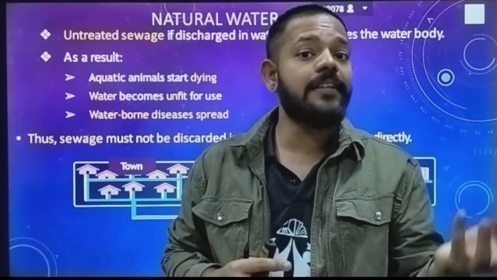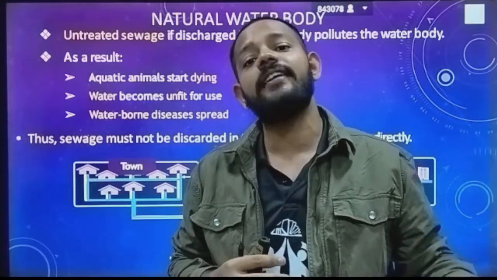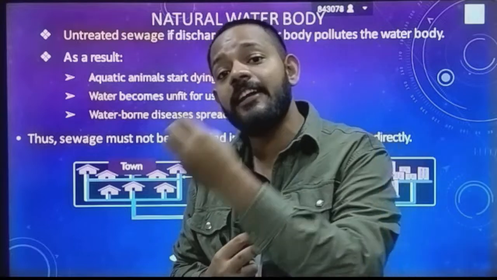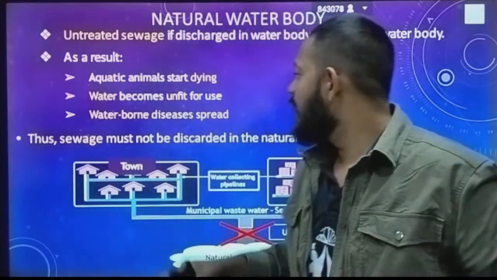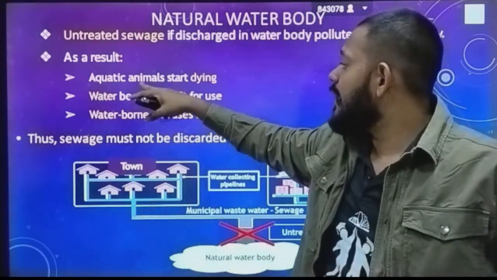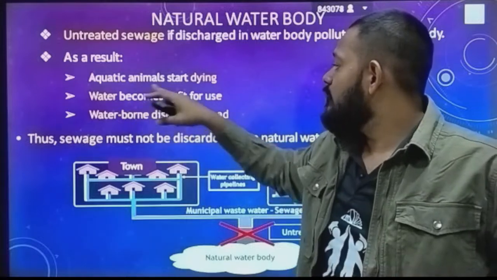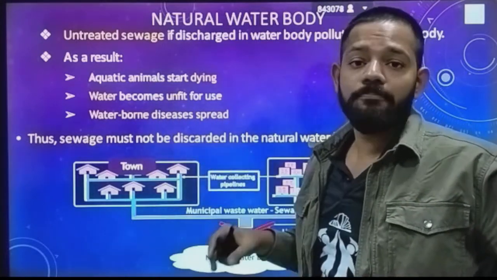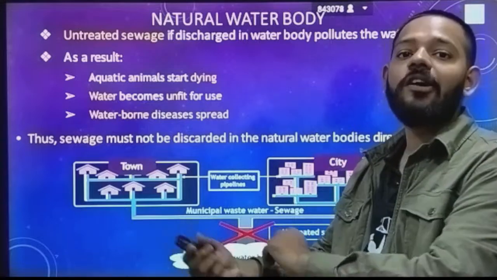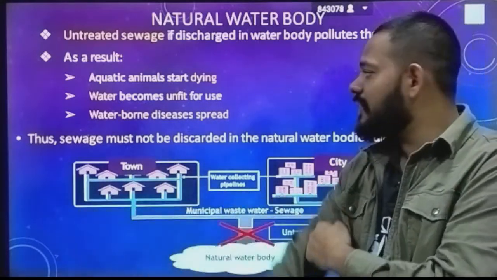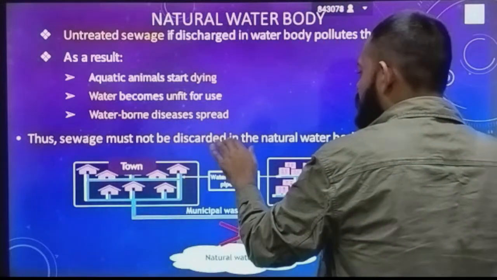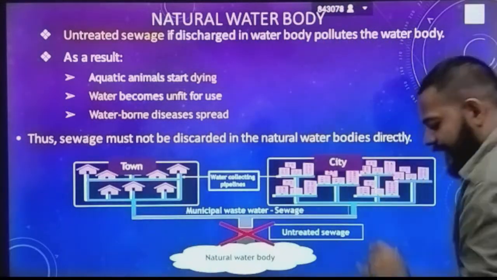Okay, so if you put that non-treated sewage water inside a natural water body, then automatically that natural water body gets polluted, and by which aquatic animals start to die, water becomes unfit to drink, unfit to use. Okay, waterborne diseases will occur, just like cholera, typhoid. Okay, all these waterborne diseases will occur. Okay, thus sewage must not be discharged into the natural bodies directly.